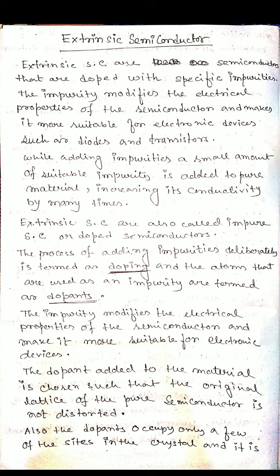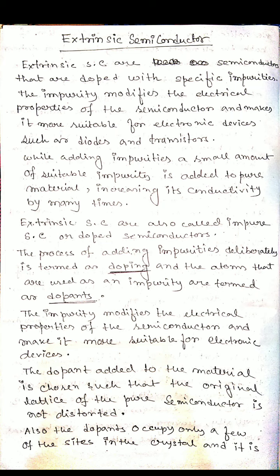To increase the conductivity of the semiconductor, we add impurity atoms to the intrinsic semiconductor. That process of adding impurity atoms is called the doping process. Due to doping, it is no longer a pure semiconductor because impurity atoms are present, so it converts to an extrinsic or impure semiconductor, because we want to increase its conductivity.